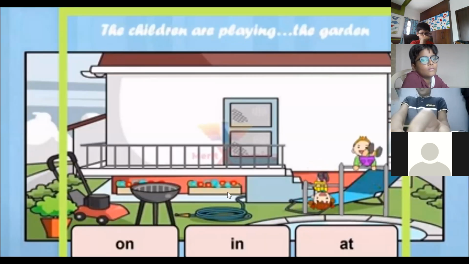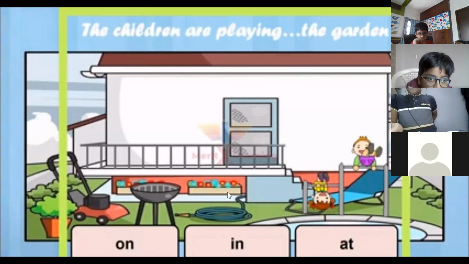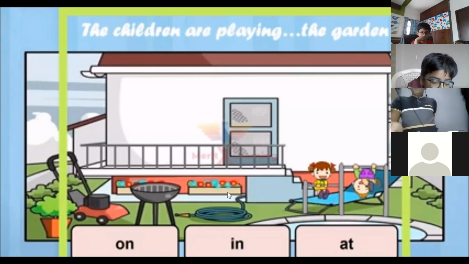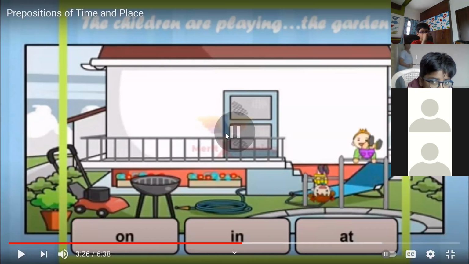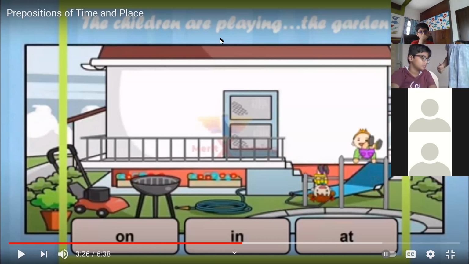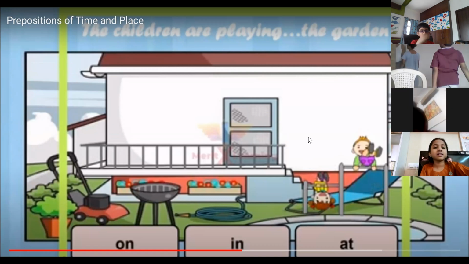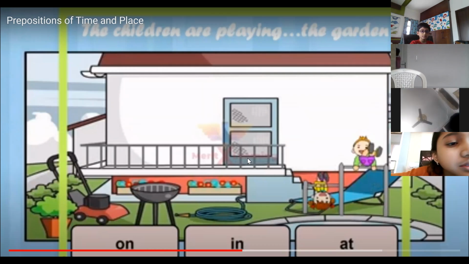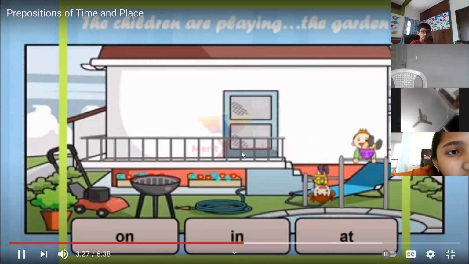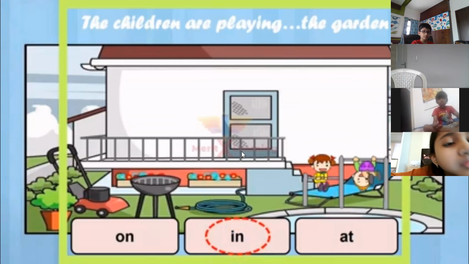Okay, let us have a look at this picture. The children are playing dash the garden: on, in or at. Which is the correct one? Can you tell me? Come on. In the garden. Okay, let's see the correct preposition here. Yes, in. The children are playing in the garden.